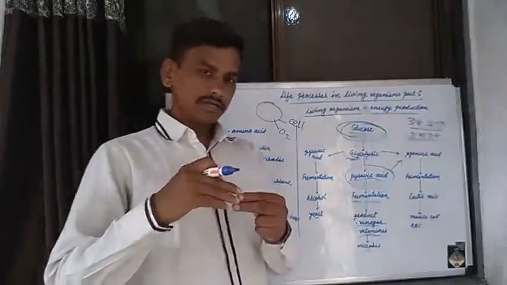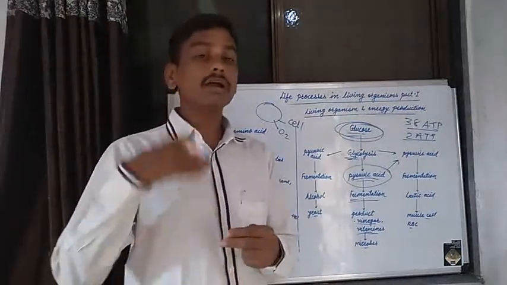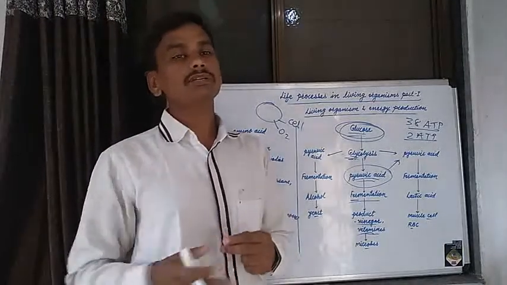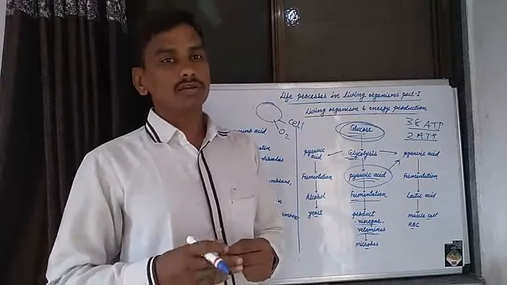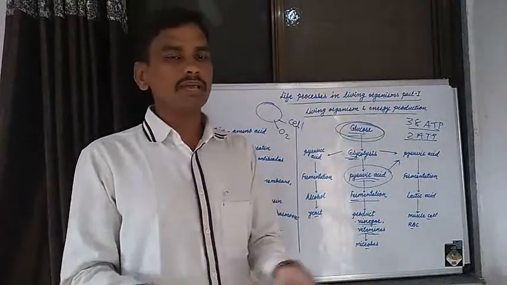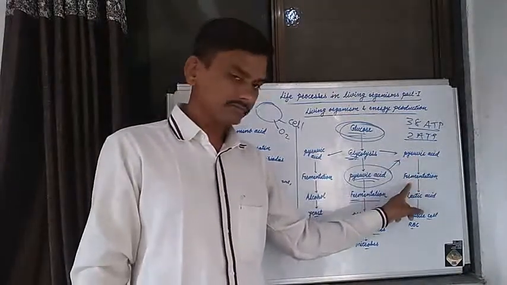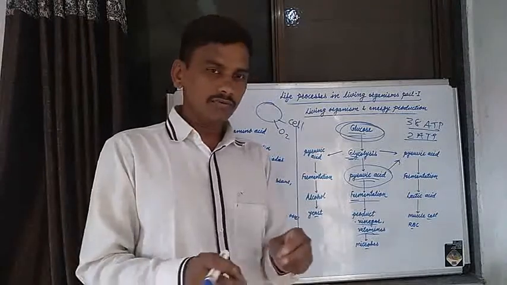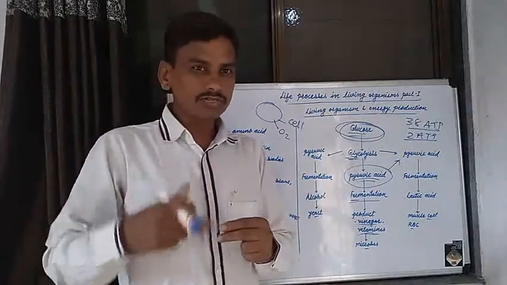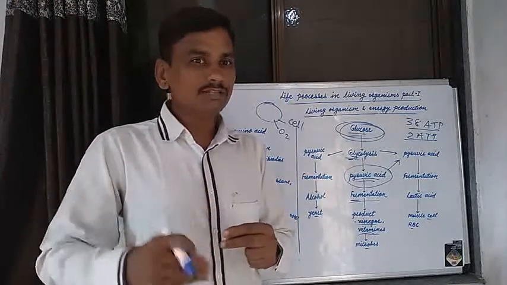In our muscle cells and in our RBCs, the erythrocytes present in our blood, fermentation of pyruvic acid also takes place. During exercise, the fermentation process is carried out in our muscle cells, and that's why less energy is produced.